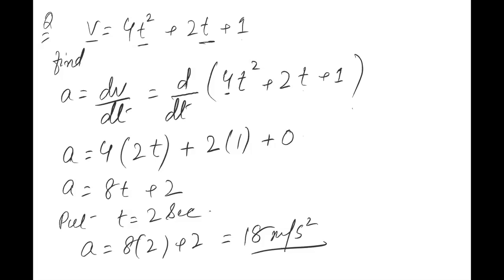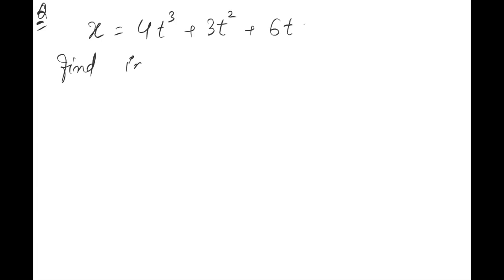अब मैं इसी में एक और क्वेश्चन ले रहा हूँ. I'm taking one more question. Just try to understand that. I'm giving you x as 4t cube plus 3t square plus 60. This is the value of x. I'm asking you to find instantaneous acceleration at t equal to 2 seconds.